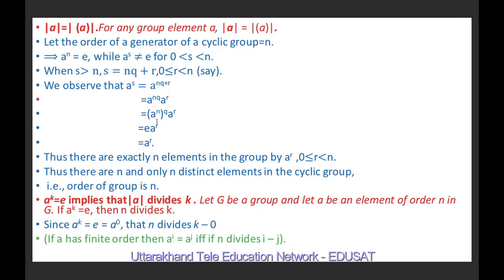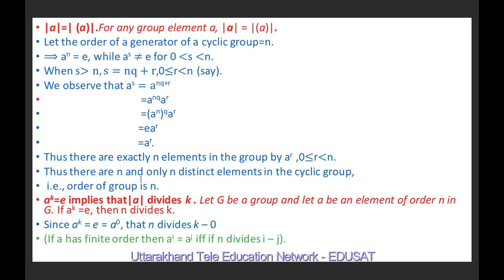A raised to power n is E because n is the order of the element, and therefore A raised to power n is E. Or E raised to power q is nothing but E. So E into A raised to power r, and this is A raised to power r. Thus there are exactly n elements in the group, A raised to power r, where r is between 0 and n.